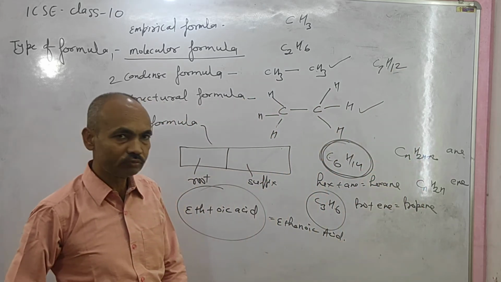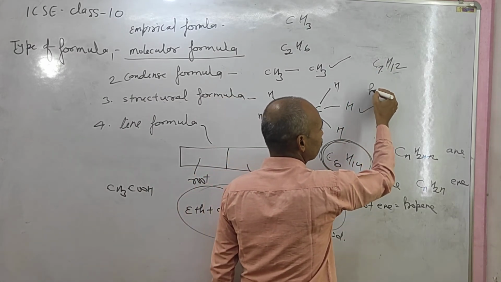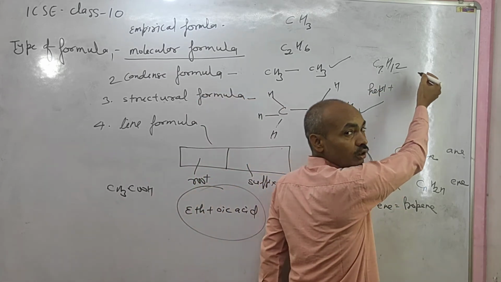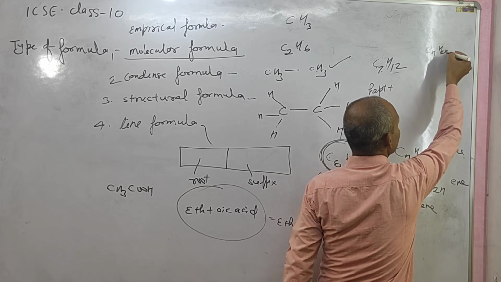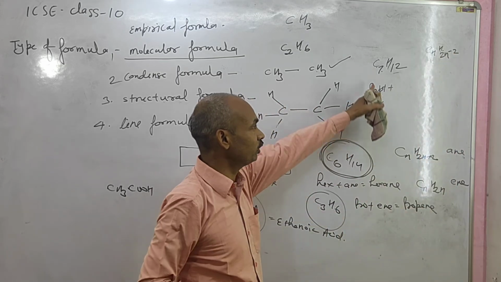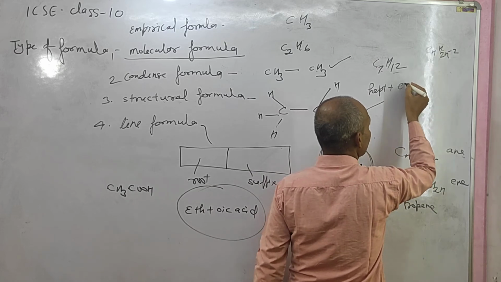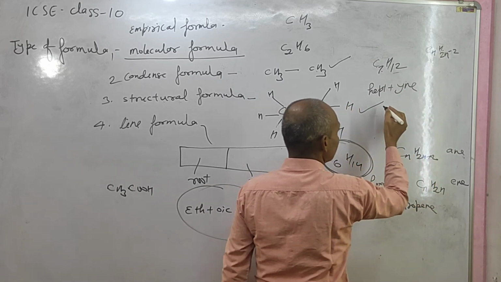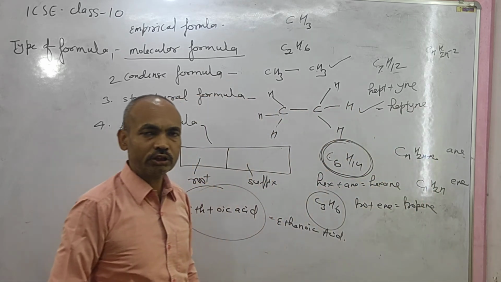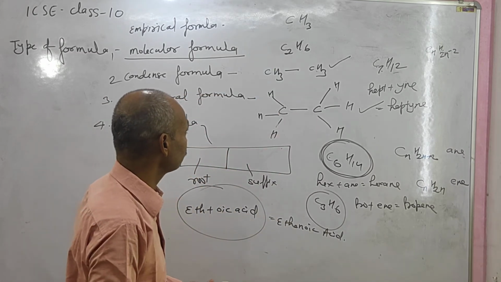C7H12. C7 means the root is hept, and this fits in the formula CnH2n-2. This fits on this formula. So its suffix is yne, and this is known as heptyne. You can write any organic compound very easily by this process.